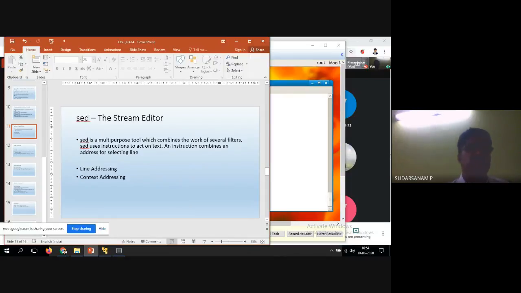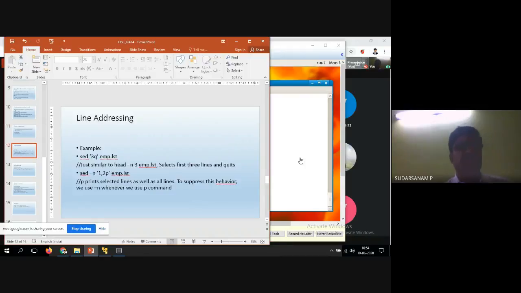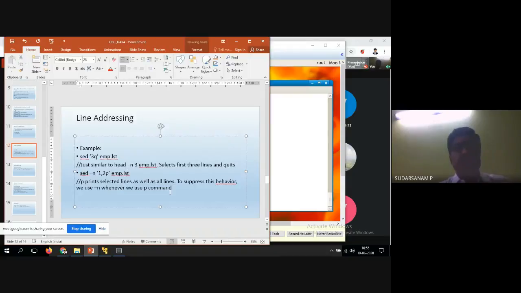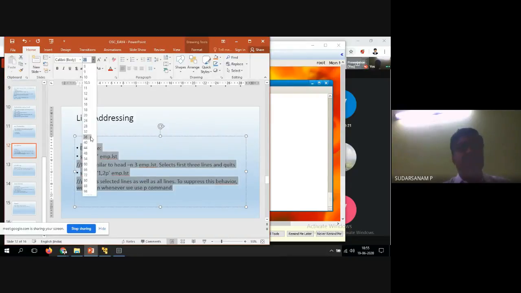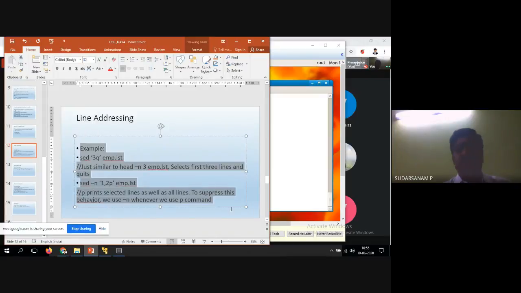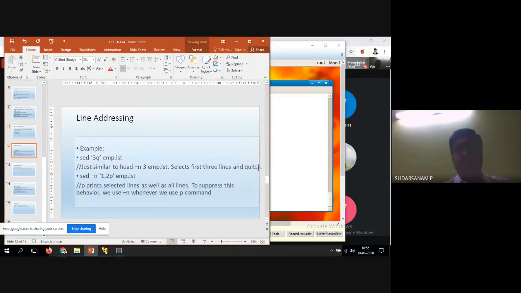Now we'll see one by one. First one is called line address. So the example is sed 3q emp.list. How it will work is just similar to head minus n.